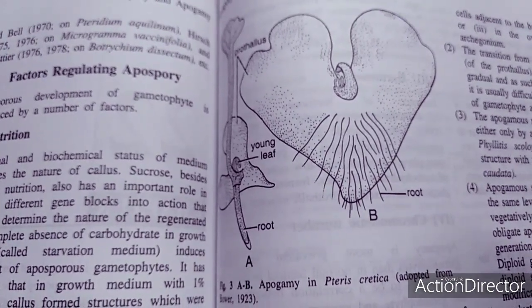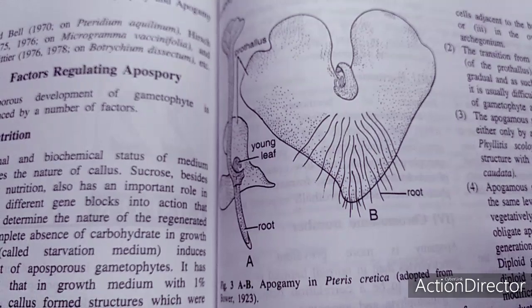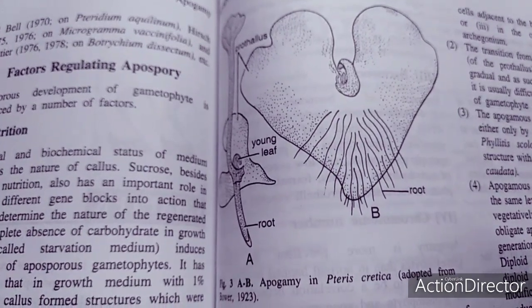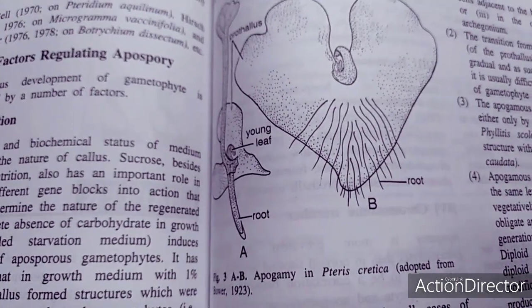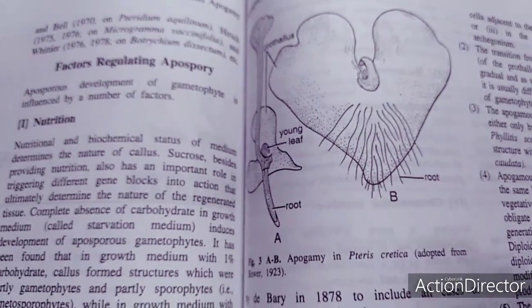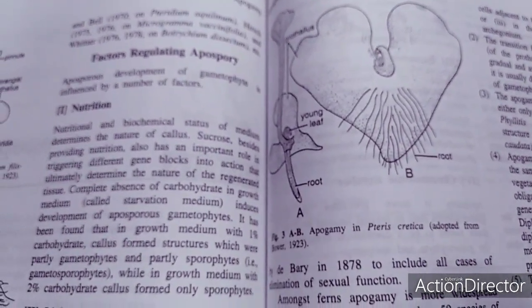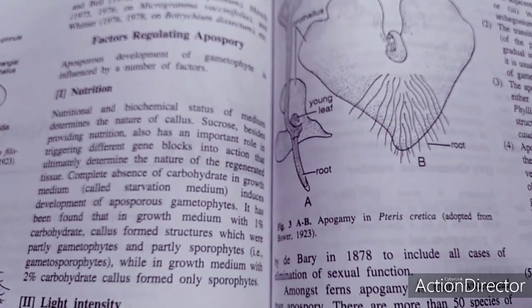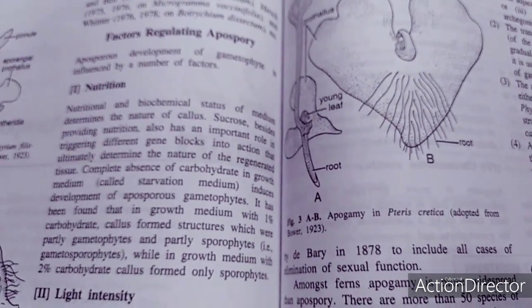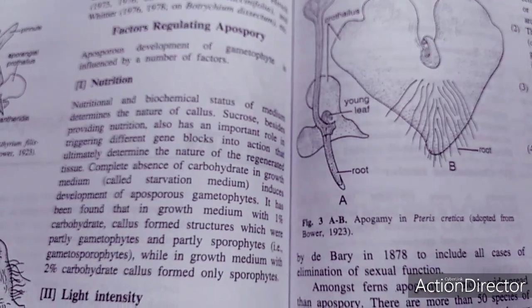Lang in 1929 reported direct production of sporangia by gametophyta in Scolopendrium vulgare. So these are some of the examples where we find that the pteridophyta, particularly the ferns, show the process of apogamy. They are also showing the process of apospory.